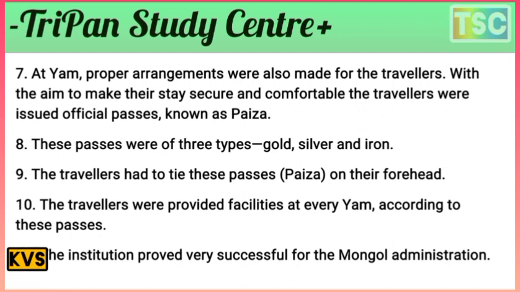The Yam also made proper arrangements for travelers, with the aim of making their stay secure and comfortable. Travelers were issued official passes. This is important here. These passes were of three types: gold, silver, and iron.